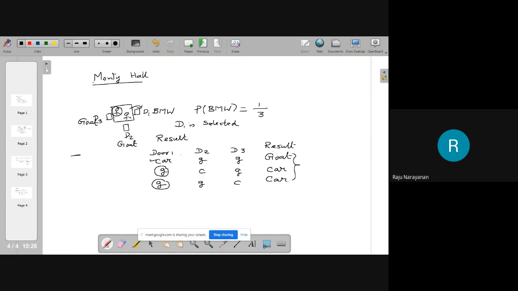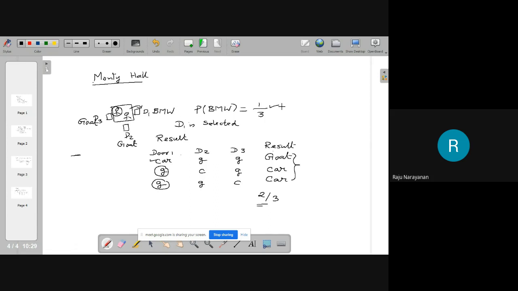Now, there are 3 possibilities, and out of the 3, there are 2 possibilities for getting a car. The probability of getting a car is 2 by 3. Here the probability of getting a BMW is only 1 by 3. Therefore, by making a change in your decision, the probability of winning a car is improved. Now I give you an assignment. Suppose there are 100 doors, and in 99 doors there are goats, and in one there is a car. You can extend that to 1,000 doors.